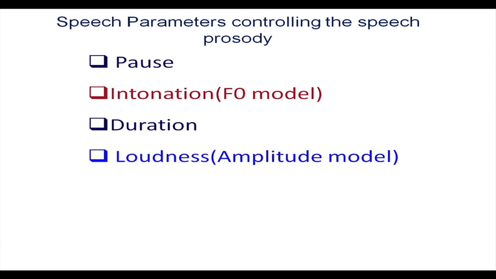So, what are the parameters which control the prosody? Mainly these 4 parameters. Speech quality is sometimes also referred to as a prosodic parameter, but I am not going into that. The speech prosody depends on the pause, pause meaning where I have stopped in the sentence. If you see, between words in continuous speech there is no boundary, because there is no silence. We never say one word, then pause, and then say the next word. But a pause in an appropriate position has an important role in conveying information.